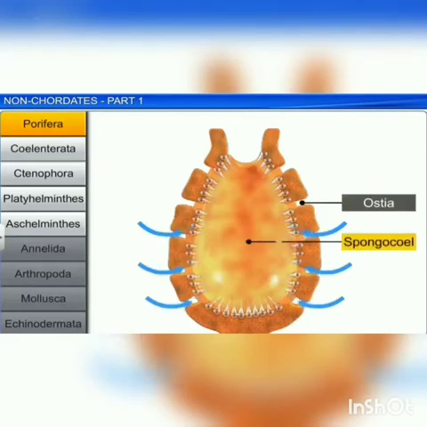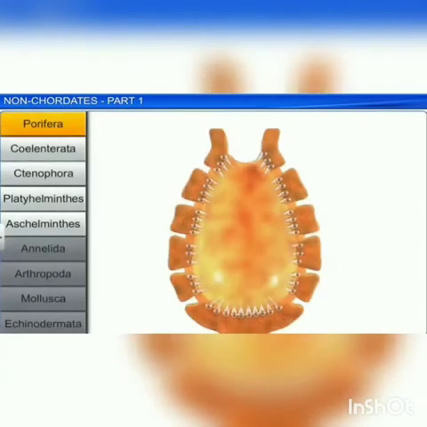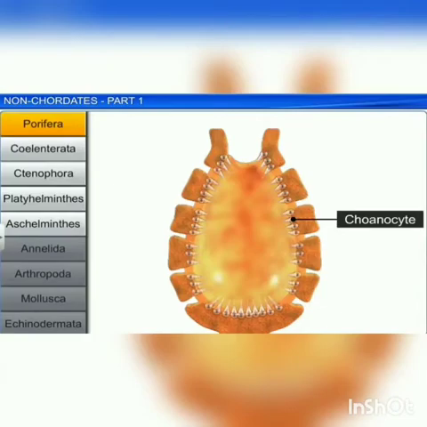This water transport system is helpful in food gathering, circulation, and respiration. There is another cell called choanocytes or collar cells, specialized flagellated cells lining the spongocoel and the canals.